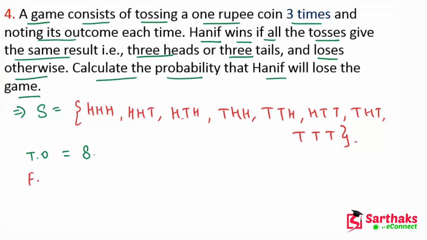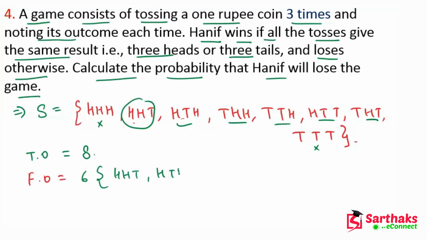So all heads and all tails are not favorable outcomes. Our favorable outcomes are 6: the combinations of head and tail. I hope you understand these things. So there are 6 favorable outcomes.